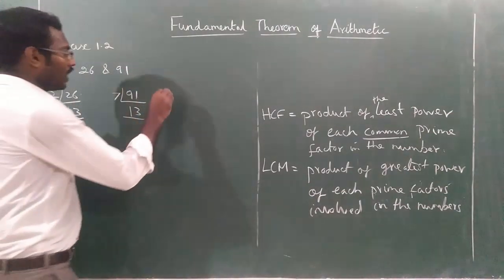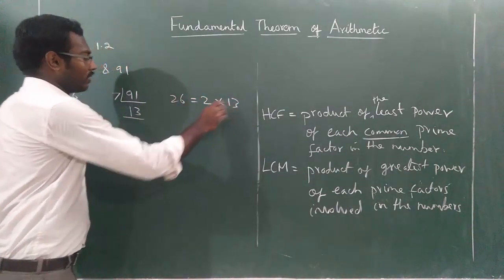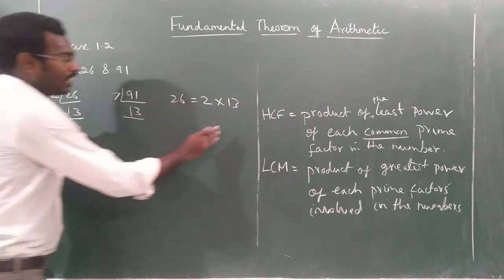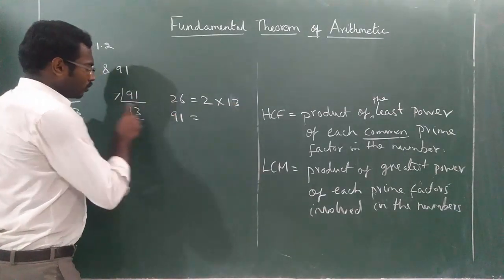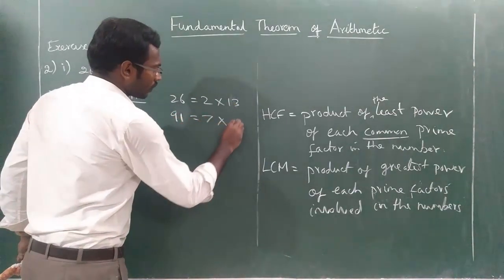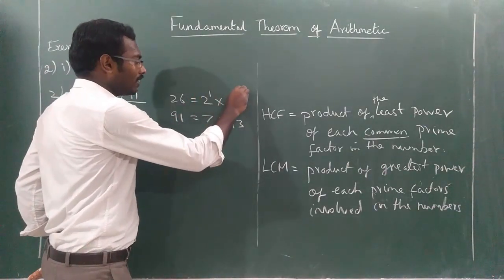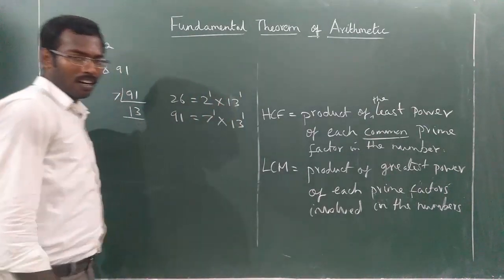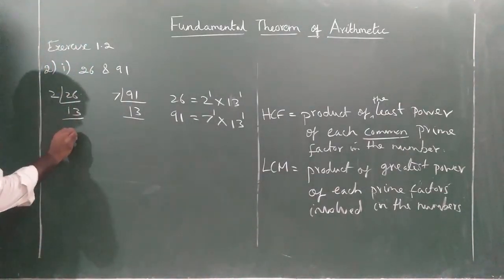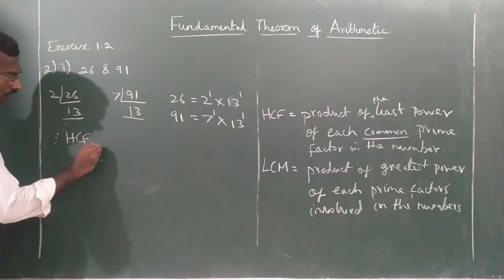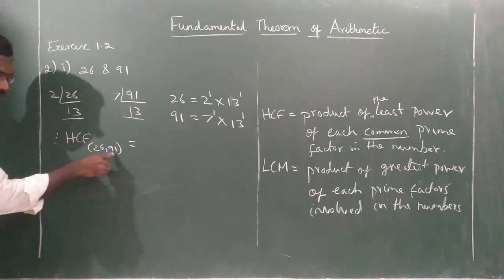Understood? So now 26 is equal to 2 into 13. Clear? 91 is equal to 7 into 13. So all numbers are present only once. So you can write 2 power 1, 13 power 1, 7 power 1, 13 power 1. Okay. So now shall we find HCF and LCM? Therefore HCF of 26 and 91, where A is 26 and B is 91.